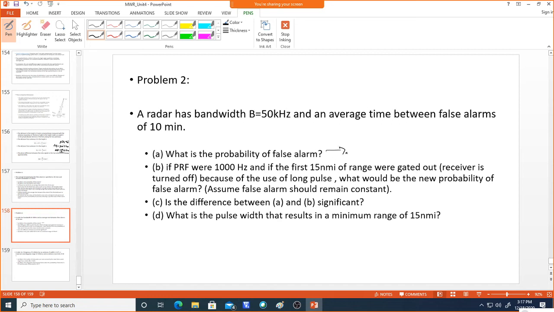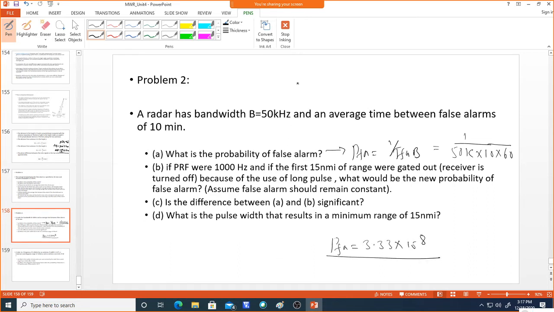So this one you know, probability of false alarm is equal to 1 by TFA into bandwidth. So this you know, 50 kilohertz, into the average time of 10 minutes. If you convert into seconds, 10 into 60. So how much is the probability of false alarm? 3.33 into 10 power minus 8. Okay, 3.33 into 10 power minus 8. So this you have to find out.